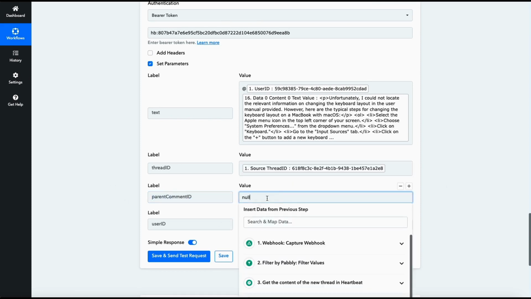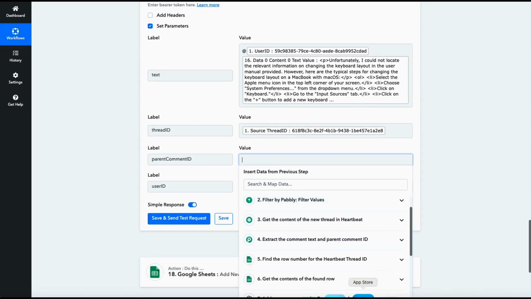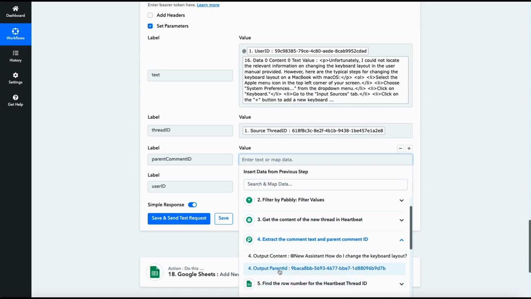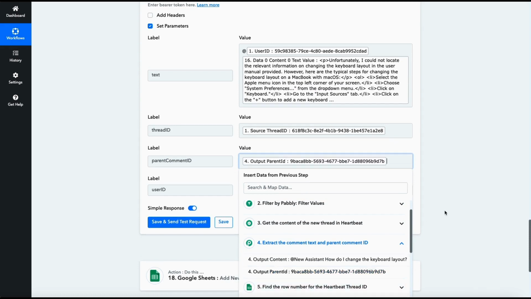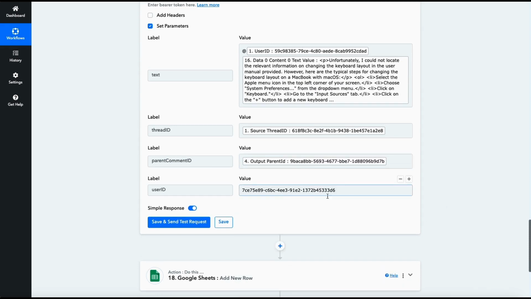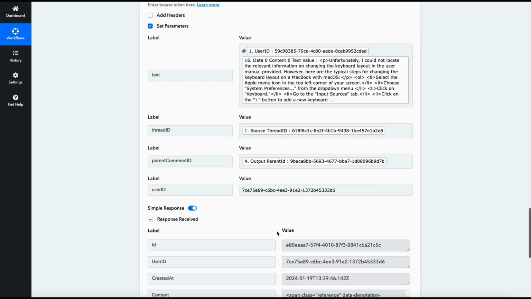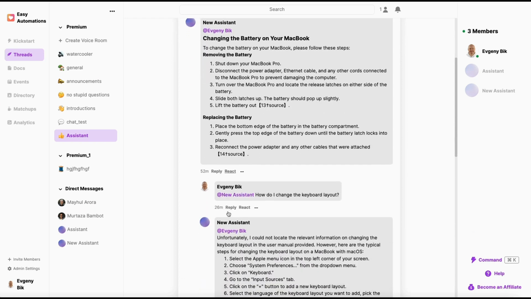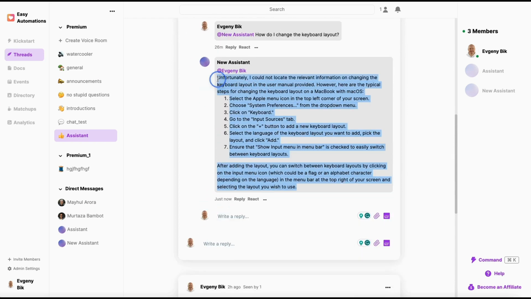Now, parent comment ID. So remember, it was null because we weren't responding to a comment. We were responding to a new thread. Now here, we do have a comment to respond to, and we need the parent comment ID, which the code that found it for us output. So parent ID, there it is. And the user ID is correct. It's the same user ID, it's the bot. So let's run it and see if we have a comment. Let's see. There it is. What's the comment? There it is.